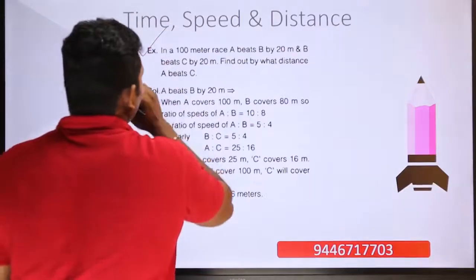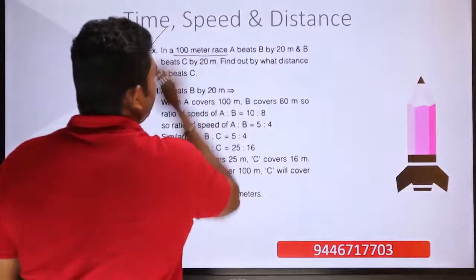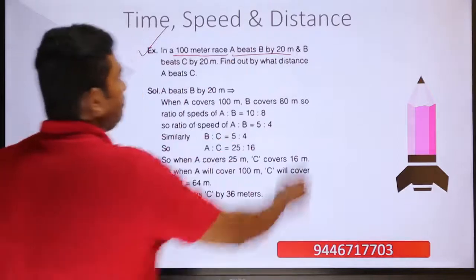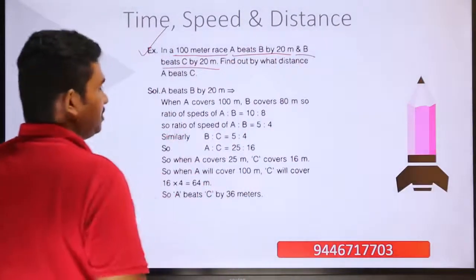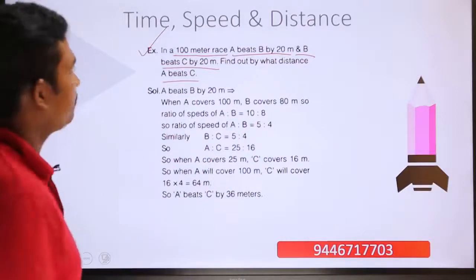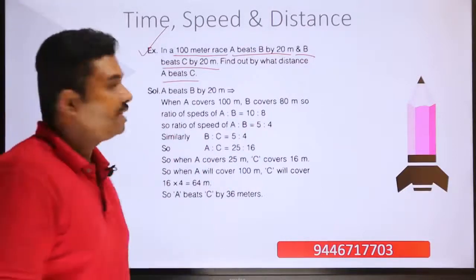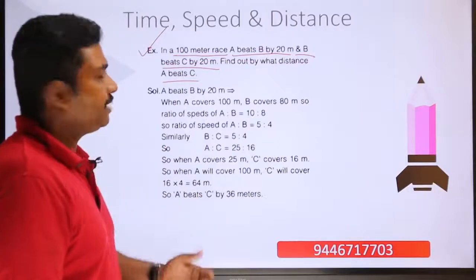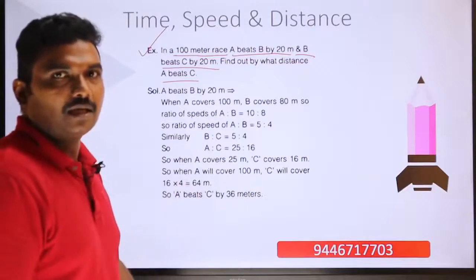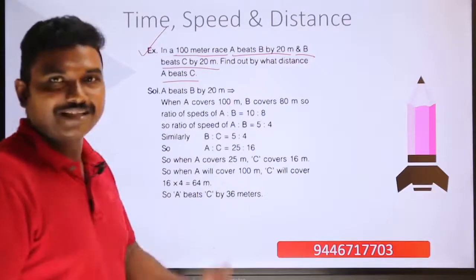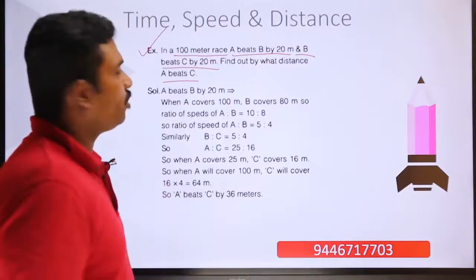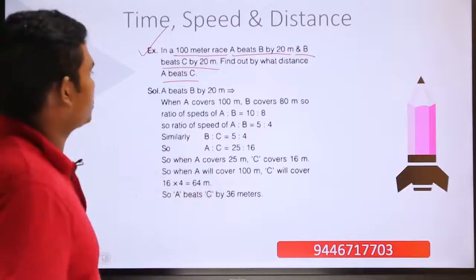Here you can see this is a 100-meter race. A beats B by 20 meters and B beats C by 20 meters. Find out by what distance A is beating C is the question. So there is a 100-meter race. A becomes the winner and A beats B by 20 meters. B is the second achiever or the silver medalist, and B beats C by 20 meters. Find out by what distance A beats C is the question.